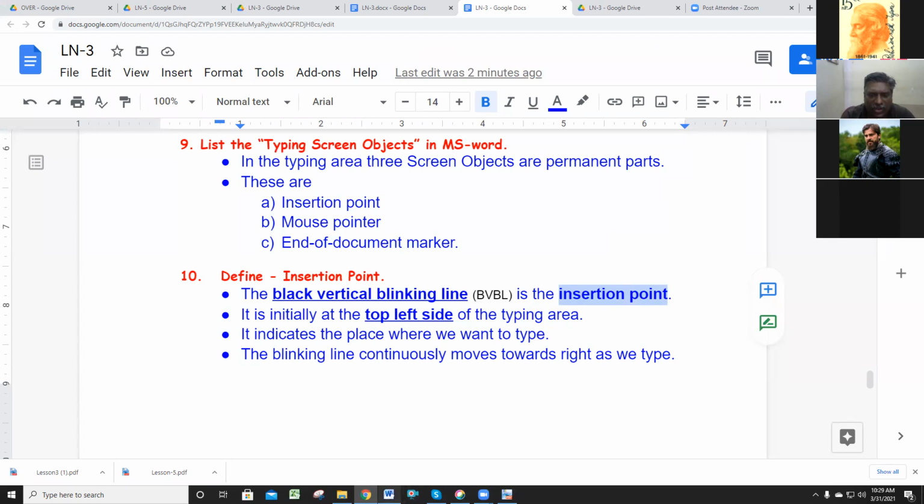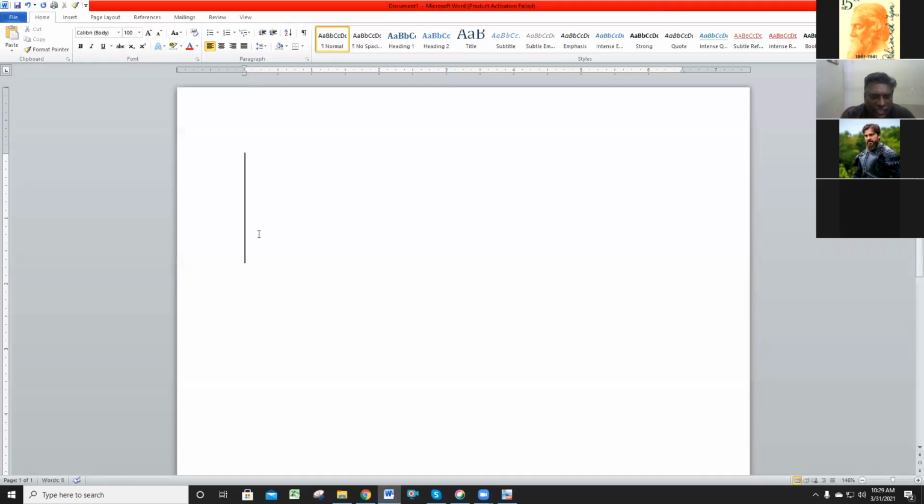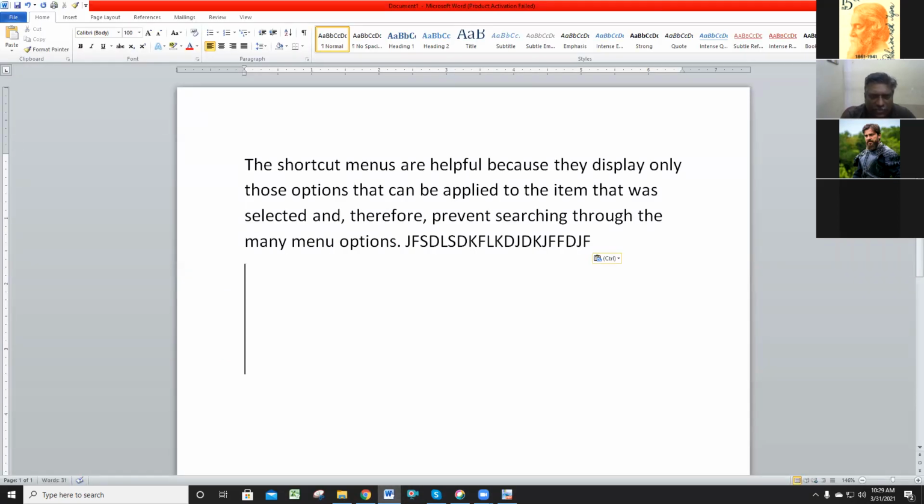So wherever you want to type, just click. For example, here I missed a word, can. I want to type can here, so just click here, next to that.